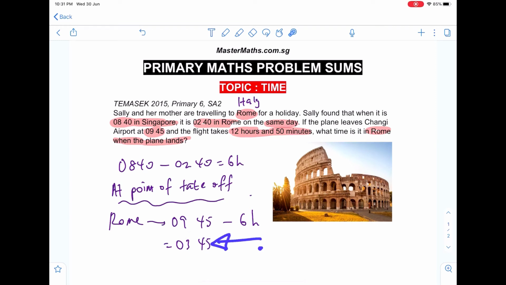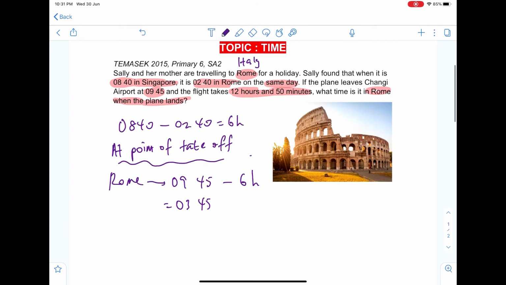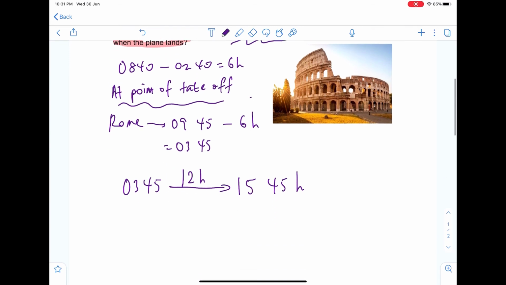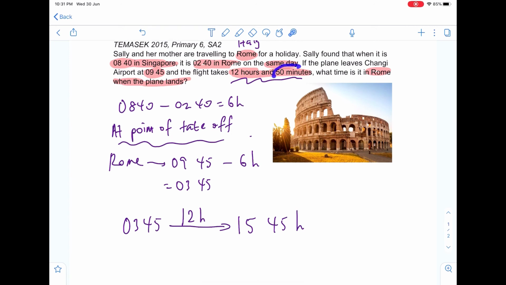The airplane will leave Changi Airport, and the airplane will take 12 hours and 50 minutes. So what time does it land? 03:45. We can add 12 hours first to get 15:45 hours, and then from here we can try to add another 50 minutes. Alright, if you're not comfortable, you can add 15 minutes first. So this will bring us to 1600 hours.